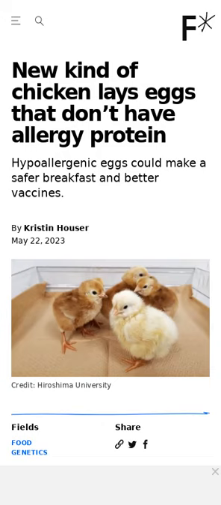Up to 2% of children experience egg allergies. They usually outgrow their egg allergy by the time they are 16, but until then, they have to avoid eating eggs and products that contain eggs, including flu vaccines. Researchers from Japan have used gene editing technology to create chickens that lay eggs without the protein most likely to trigger an egg allergy. As even a small amount of the protein can be life-threatening to someone with a severe egg allergy, the researchers plan to perform more studies on these eggs before claiming that their eggs will not trigger reactions.